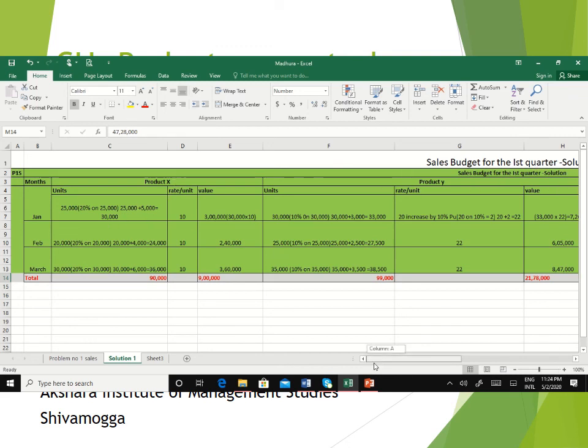The format is going to be similar for all the other sales problems, the sales budget problems. The number of units, rate per unit and value you have to consider. Meanwhile you have to see any kinds of changes like increase in the selling price or the quantity increase. We have to see to that and according to that we have to give a solution.